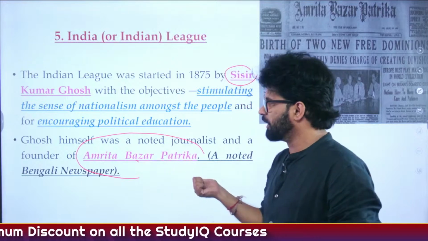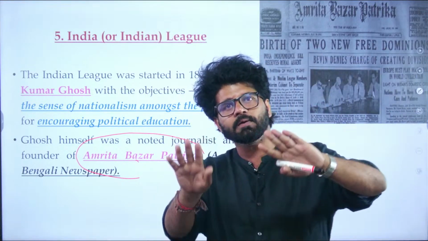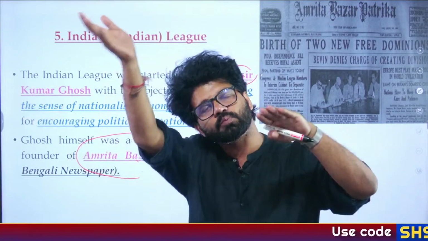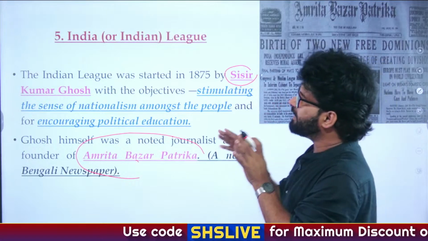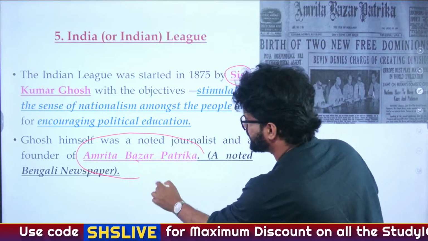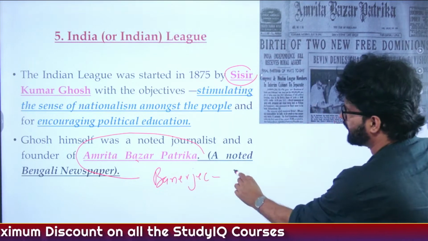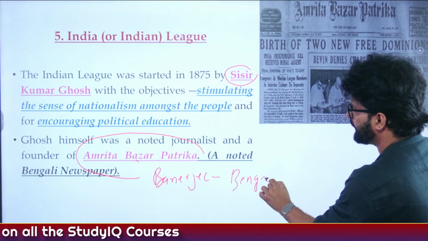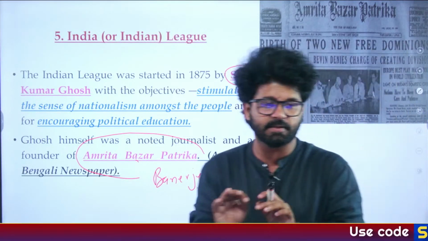But these stories will. So Amrita Bazar Patrika is associated with Shishir Kumar Ghosh, and after that, Surendranath Banerjee brought his own journal known as Bengali. It's very easy to remember. Surendranath Banerjee, his name is Banerjee, and he published a journal called Bengali. Both of these end with EE. So remember these, that will actually help you.